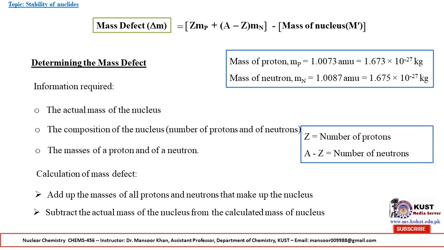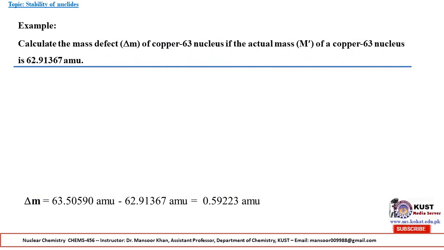Remember, Z is the number of protons and A minus Z is the number of neutrons. That's why in the first equation, the mass defect delta M is equal to Zmp, where mp is the mass of protons, plus (A minus Z) mn, where mn is the mass of neutrons, and A minus Z is the number of neutrons. That's why we represented it like that. Now we will take an example.